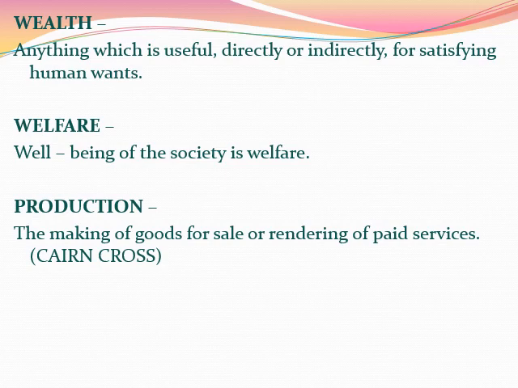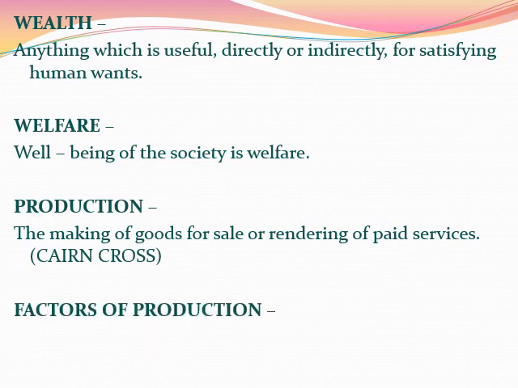Basically, only those utilities can be called production which have value in exchange. Therefore production is a process of making goods for selling, or you render paid services. For example, if there is a waiter, he will be paid for his service. So that is also considered as production.